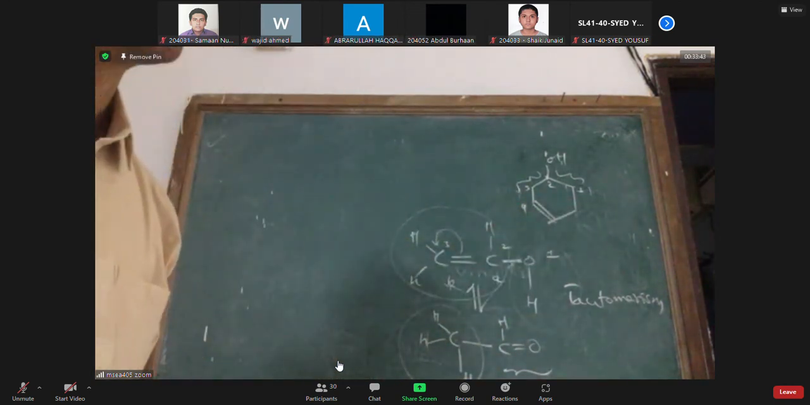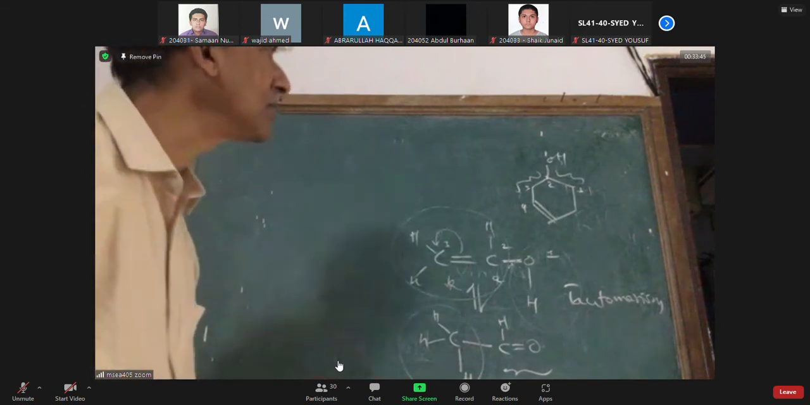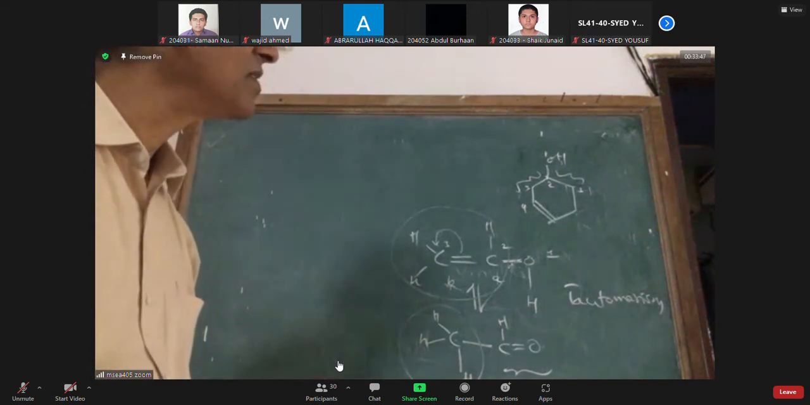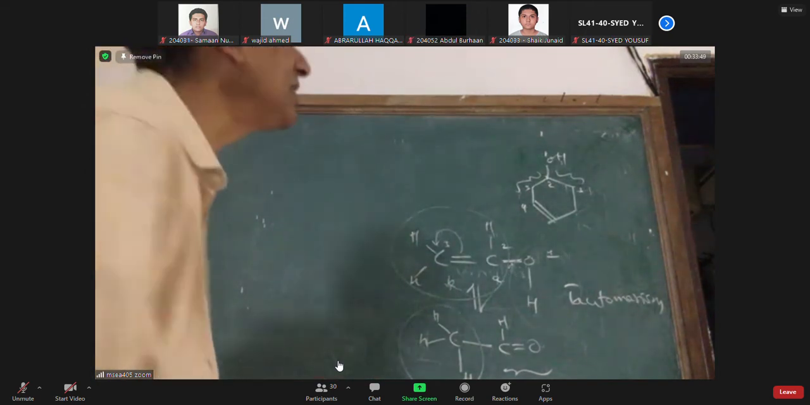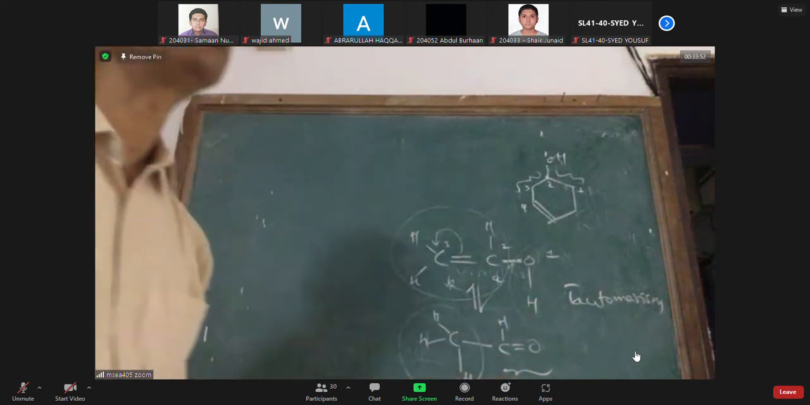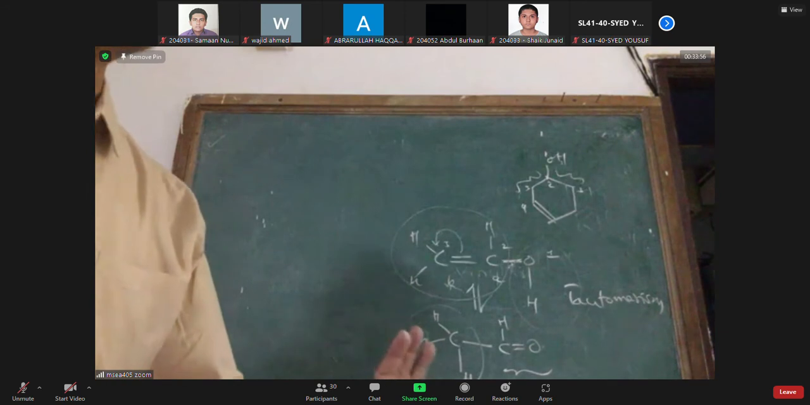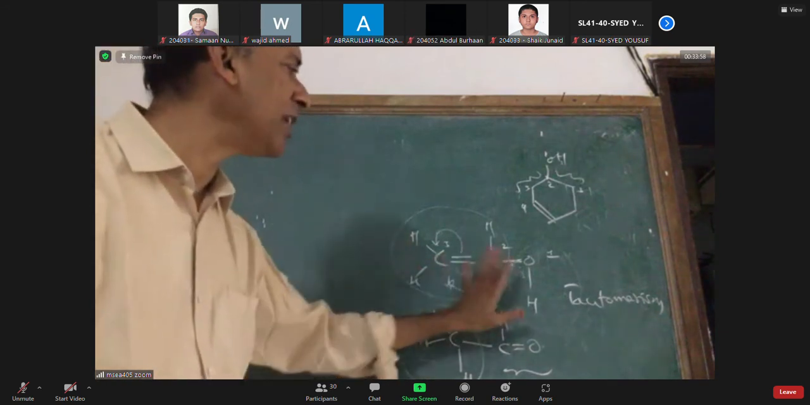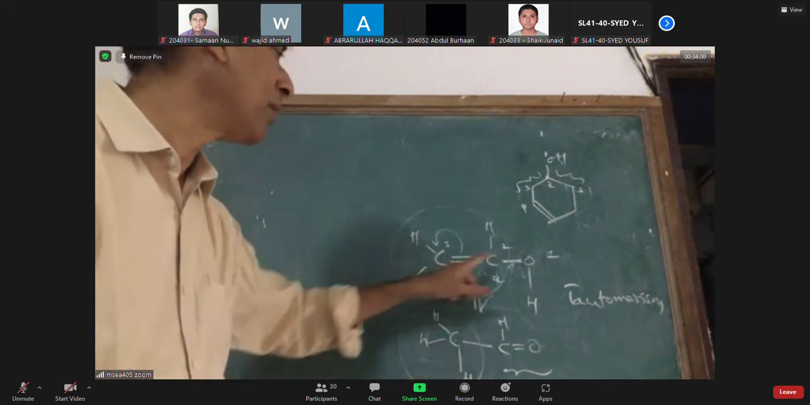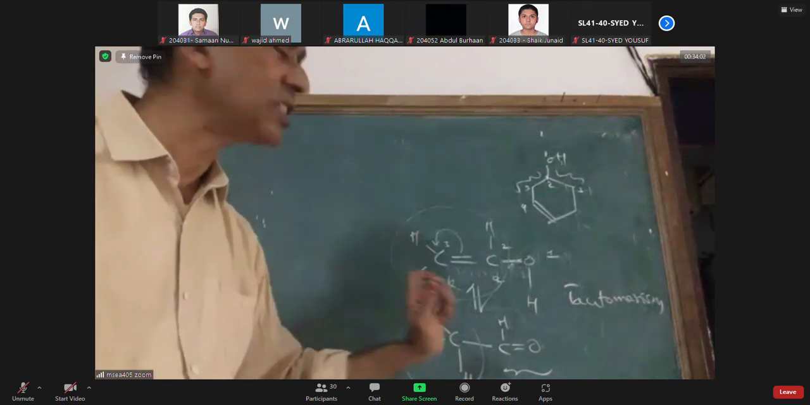Sir, the hydrogen atom from the third carbon can show tautomerism with the fourth one, right? No, the problem is the hydrogen can shift only if it is linked to the most electronegative atom like oxygen, or in the neighborhood of a more electronegative atom. The problem is that in 1, 2, 3, any one must have more electronegativity.